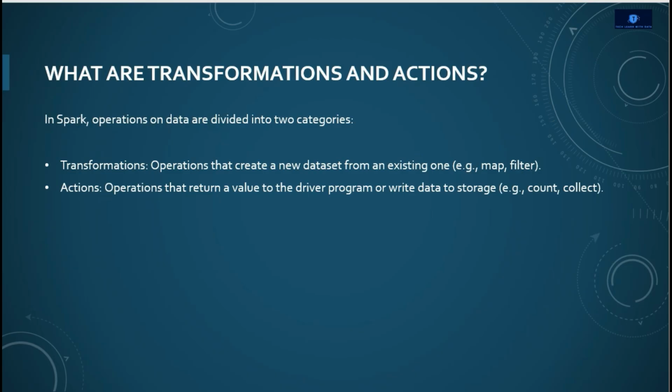So the first question is: what are transformations and actions? Transformation RDDs are like steps when you're making a recipe. They define how to process the data, but they don't actually do anything until you take the final steps. Final steps means that you are defining an action.